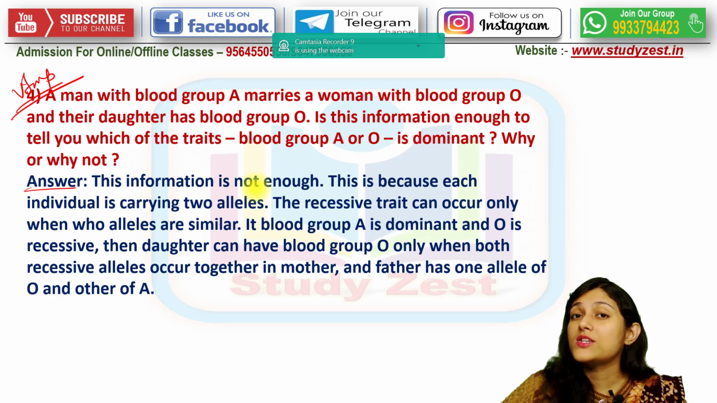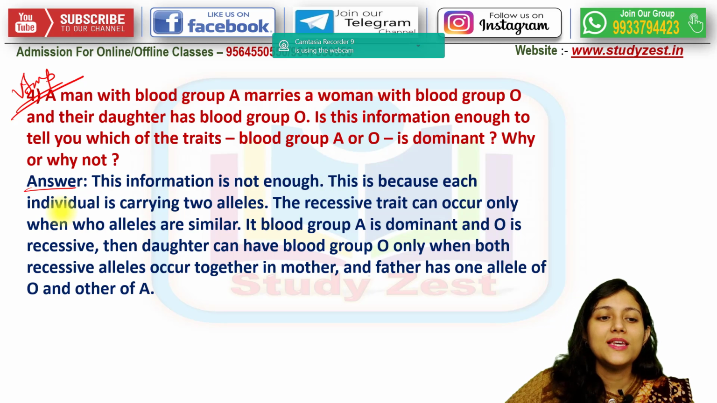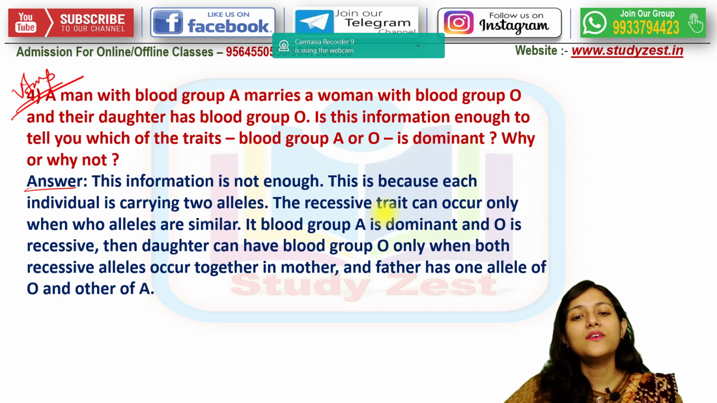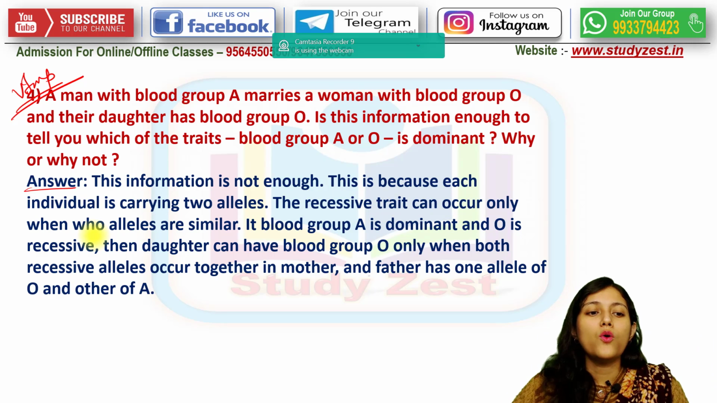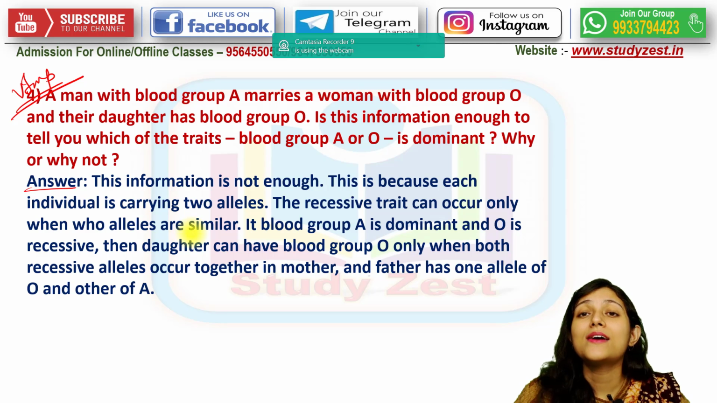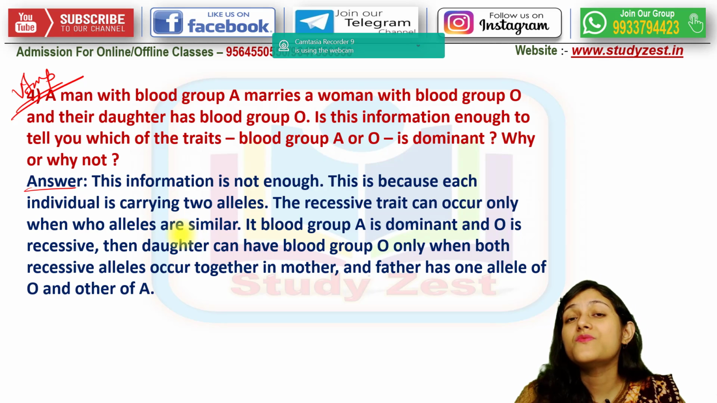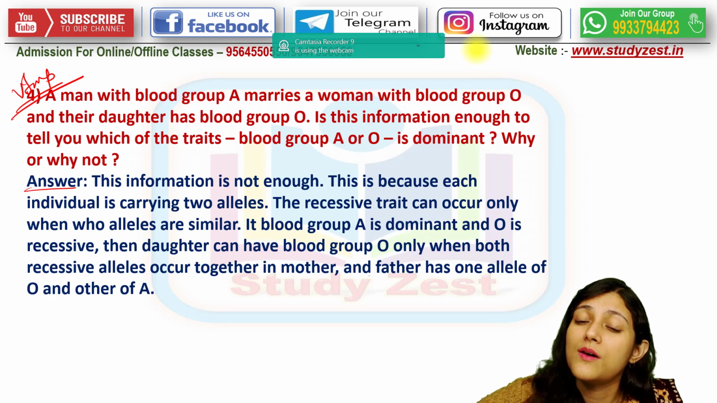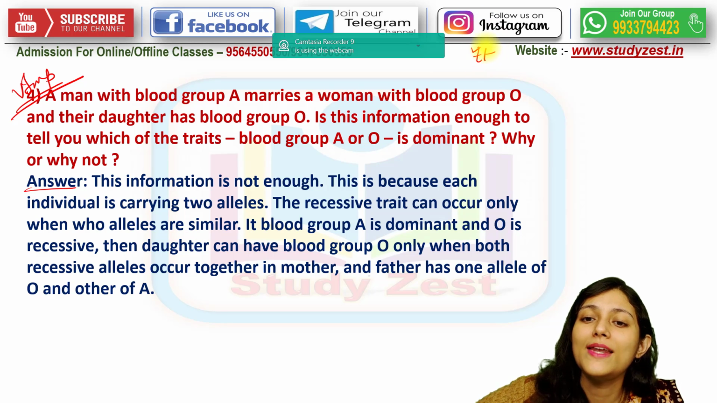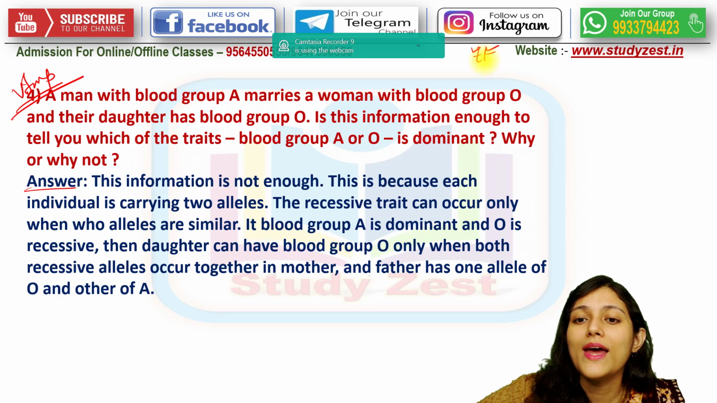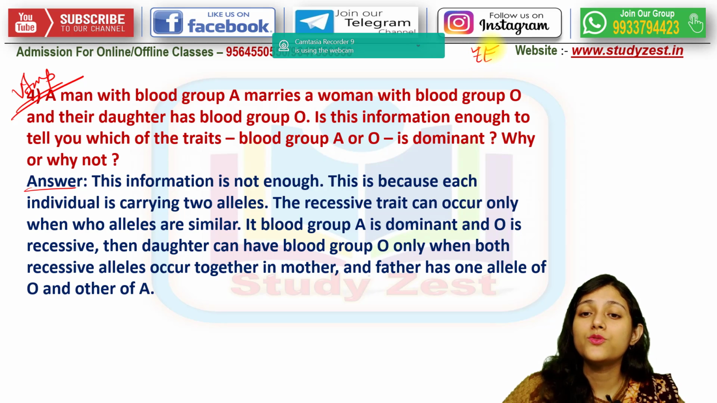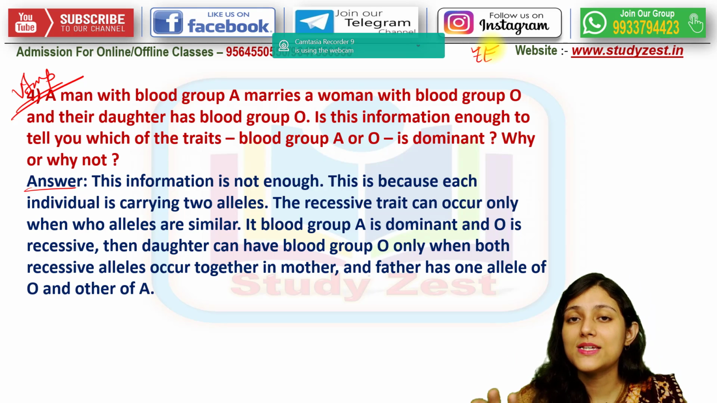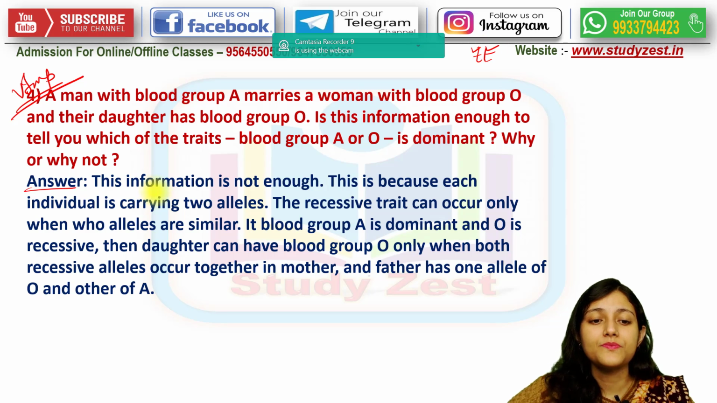This information is not enough. This is because each individual is carrying two alleles, right? And the recessive trait can occur only when two alleles are similar. Of course, the recessive trait will occur only when the two alleles are similar. Like here, small t, the two alleles of this gene are similar to each other. This is why it has been possible to represent it as a recessive trait.